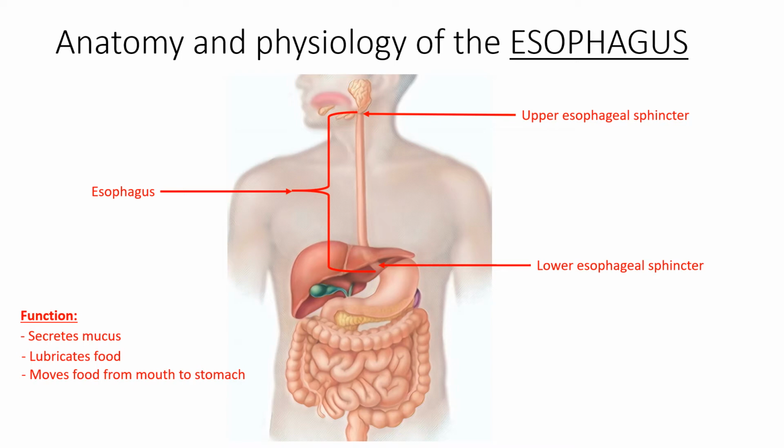Incomplete contraction or closing of the sphincter causes stomach content to back up into the esophagus, leading to heartburn and even gastroesophageal reflux disease.